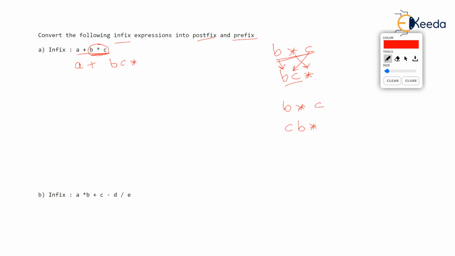Although CB star is correct, I don't disagree, we will maintain this rule whenever any infix like B into C is converted into postfix. We will write first operand first, then second operand. So both operands will be written, and after that the operator.